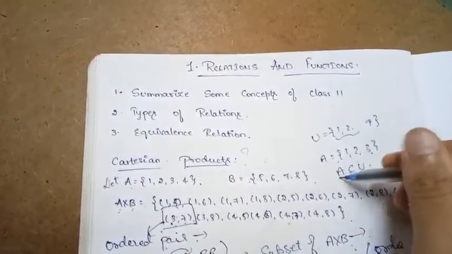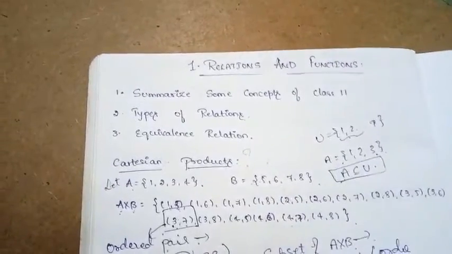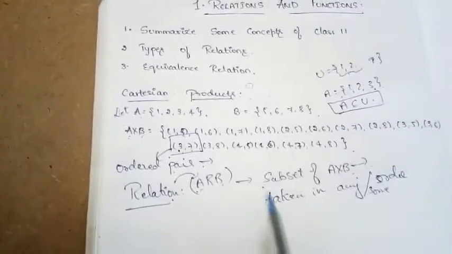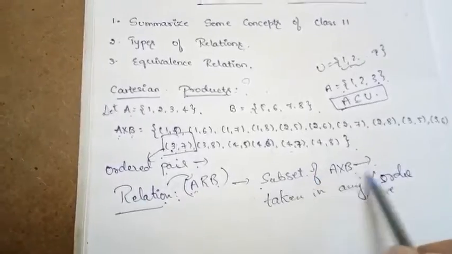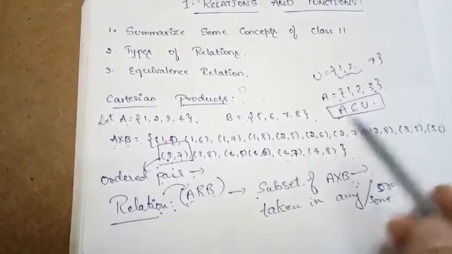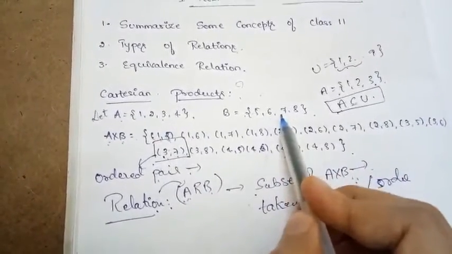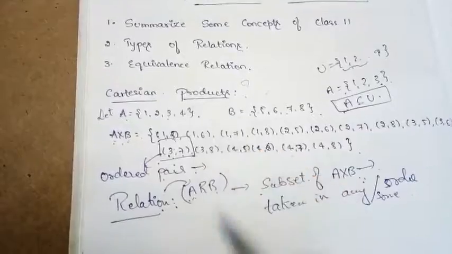The elements of the set A are taken from this universal set. So we are saying A is a subset of U. So relation means it is a subset of A cross B. In A cross B, we have all the possible elements, that is, each element of the set A is related to set B. That is what the Cartesian product is saying.